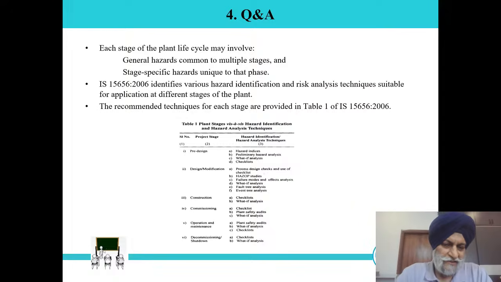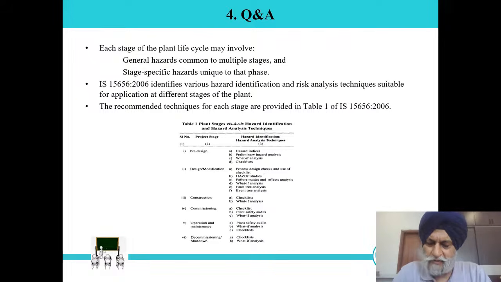In the later stages, construction and commissioning, it is not mentioned, but in case of risk assessment, we can follow the process risk assessment through the HAZOP. So, in the second stage, design modification, the methods are process design checks and use of a checklist. That is the first tool. The second tool is HAZOP study. The third is FMEA.